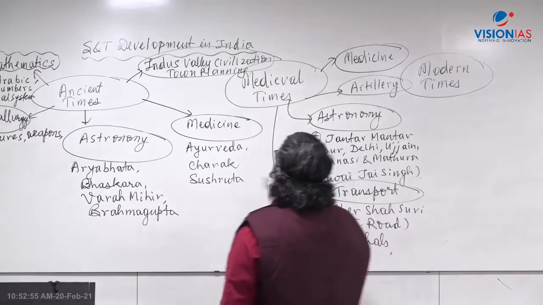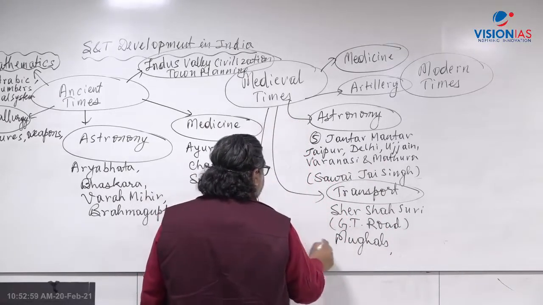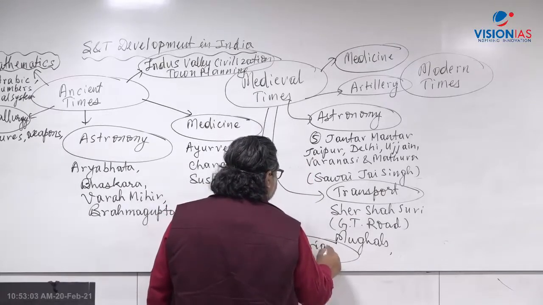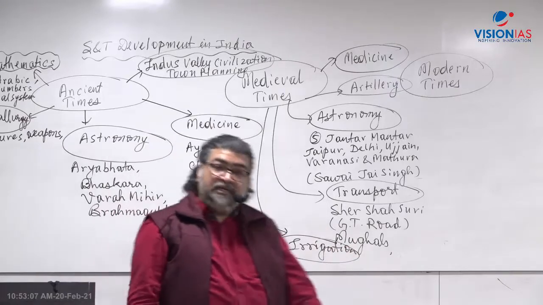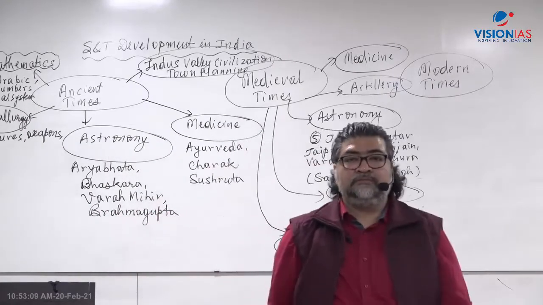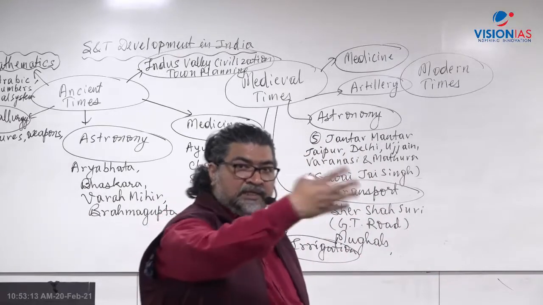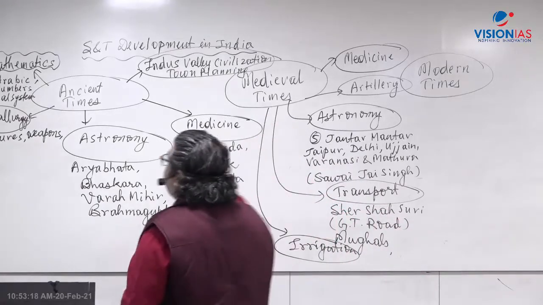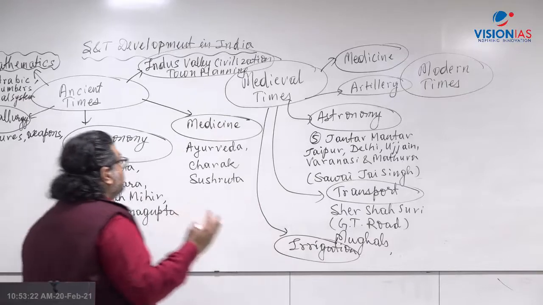Then you will also find in terms of agriculture development, for example, irrigation and agriculture development here, right? You will find from the Mughal time, Delhi Sultanate, Firoz Shah Tughlaq, right, known for the development in Delhi and around area there, right? So there have been developments in medieval times also. There are different rulers who have developed that, right?